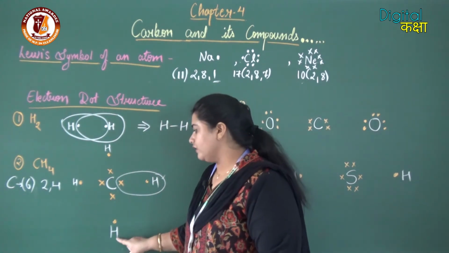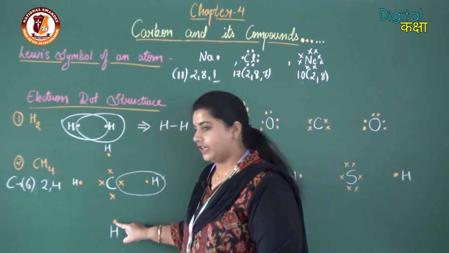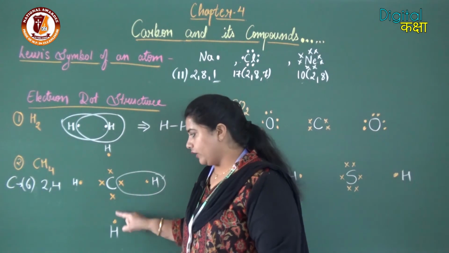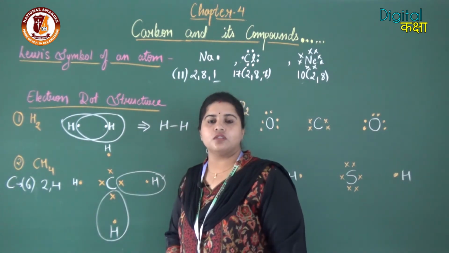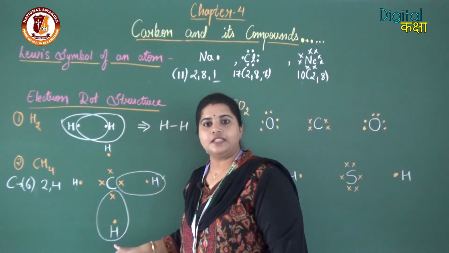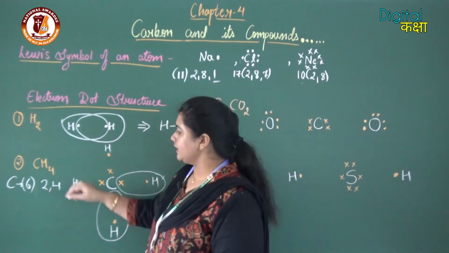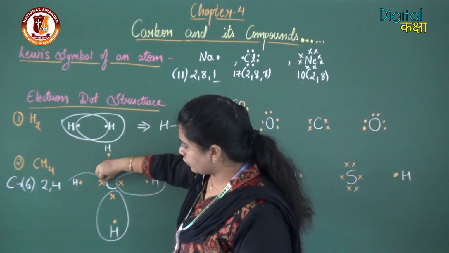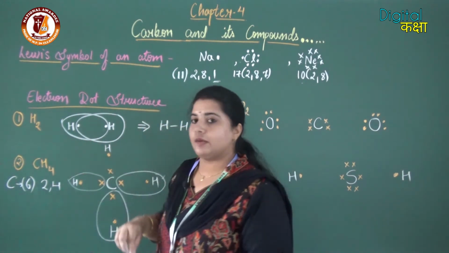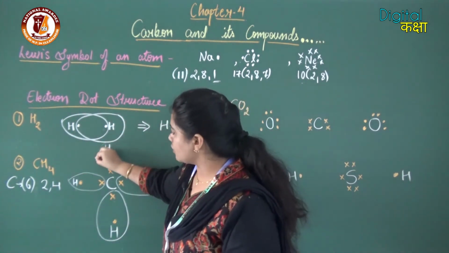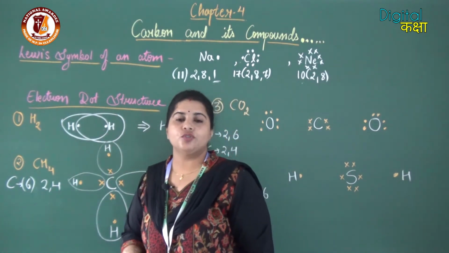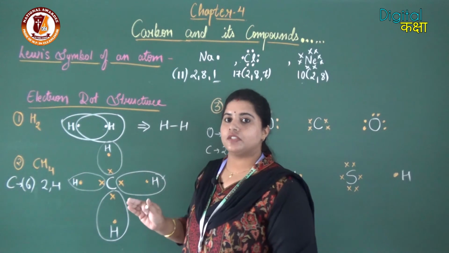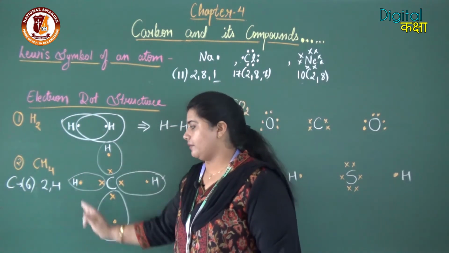Talking about this one, this hydrogen also has 1 electron. To get stable, it is going to share 1 more electron, and now this hydrogen is also stable. Similarly, this hydrogen is going to share this electron, and now this is also stable, and this hydrogen is also going to share the electron, and now it has become stable. So all the surrounding atoms, that is hydrogen, are stable now.